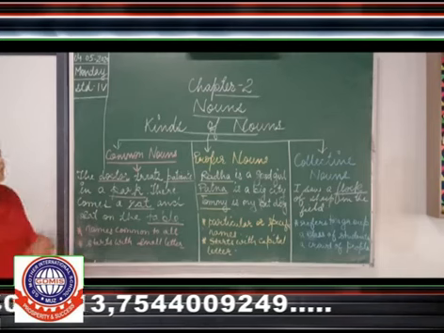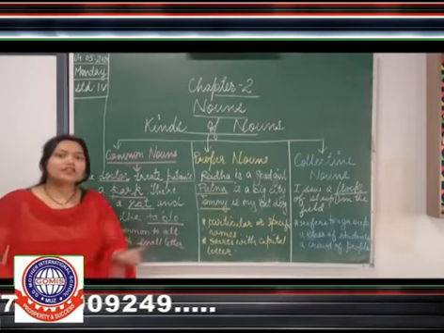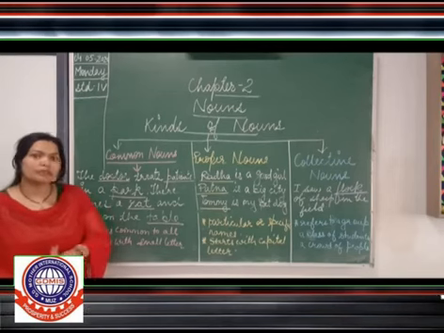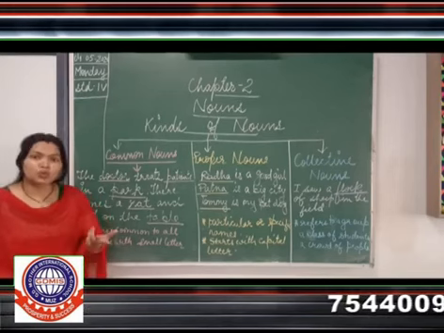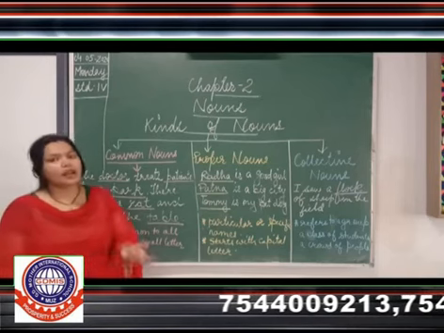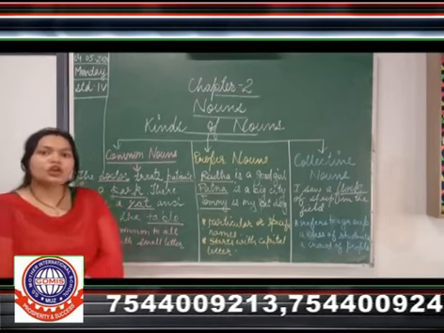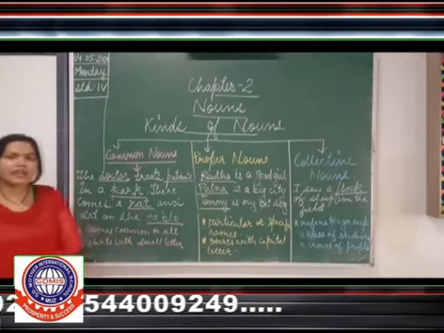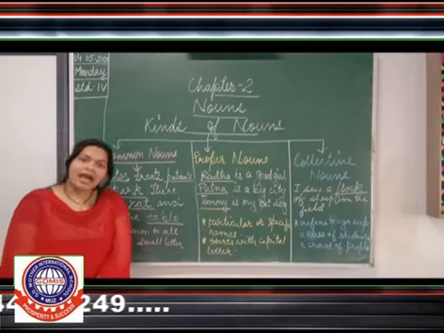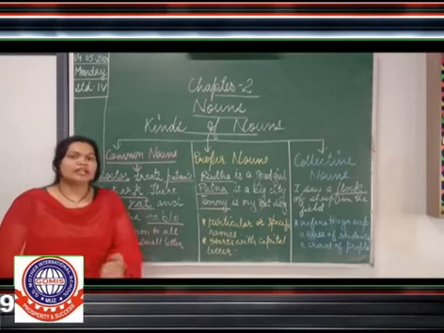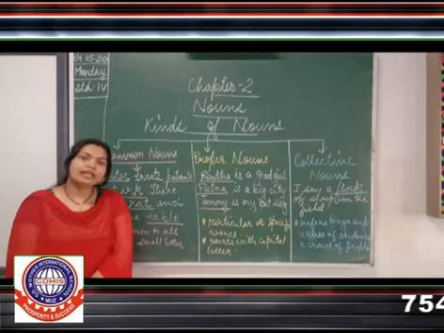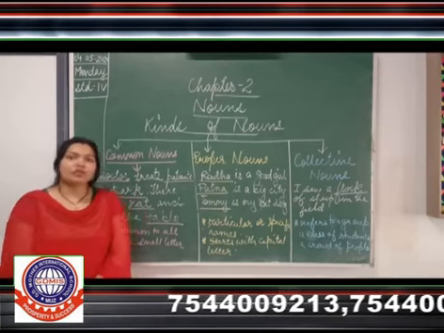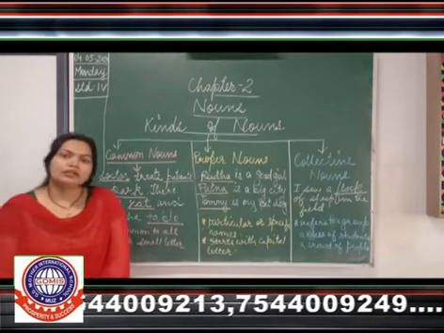Same way park, school, river, mountain, these are the common names. Here I am not specifying which park or which school. All schools in which we study are our schools. So these are the common names of places. Same way rat, dog, cat are the common names for animals. And table, chair are common names for things. Here I am not specifying which table or which chair. So these are the common nouns.